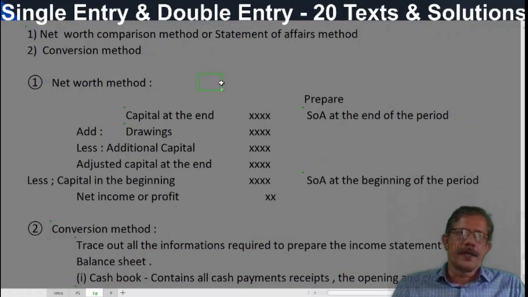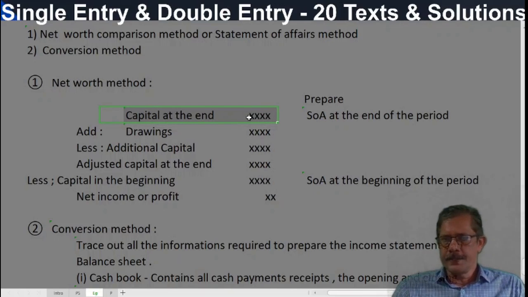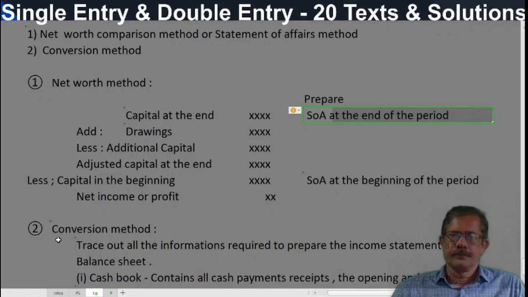What is that formula? Under the net worth comparison method, what are all the statements we have to prepare? Capital at the end we have to adjust with the drawings and additional capital. So capital at the end we have to find by preparing a statement of affairs at the end of the period. Statement of affairs is nothing but a balance sheet. We know what a balance sheet is. From the available information, prepare a statement of affairs in the balance sheet format. We call it a statement of affairs, not balance sheet. Balance sheet is a term related to double entry. That is why we call this a statement of assets and liabilities, a statement of affairs.